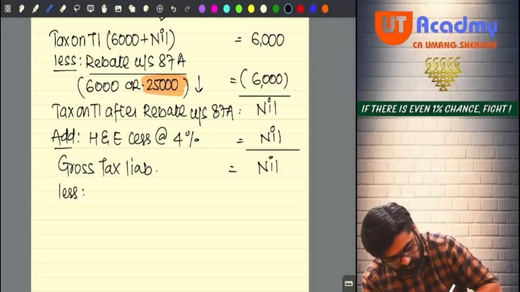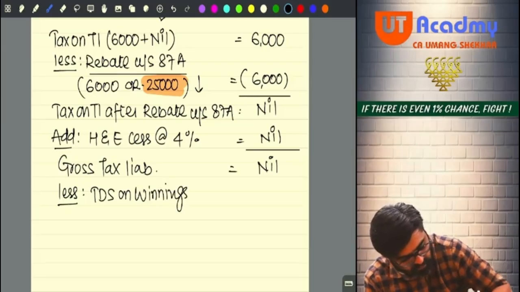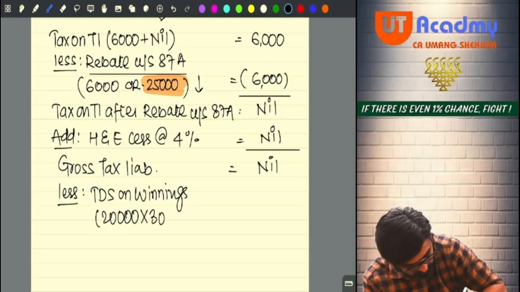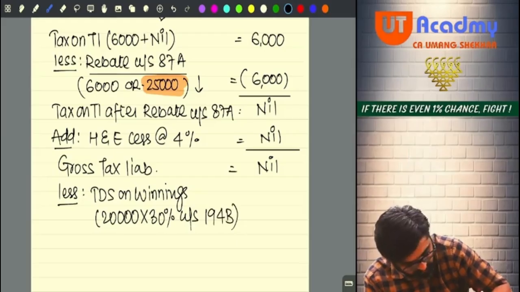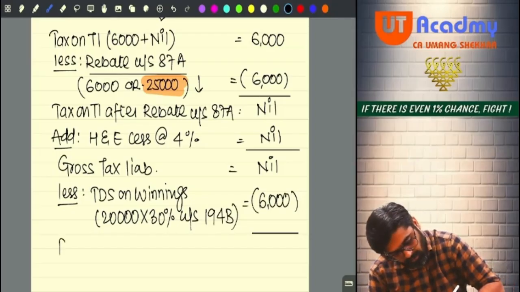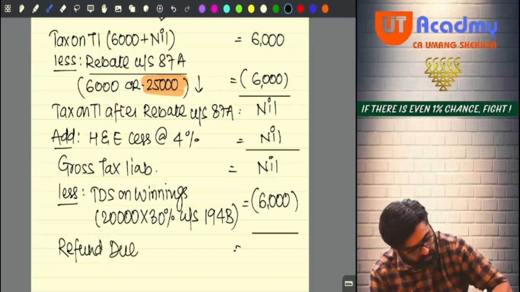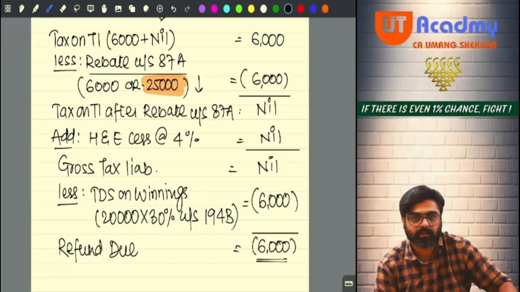Less TDS on winnings. That was 20,000 into 30%. Under section 194B, it would have been deducted. So 6,000 TDS was already deducted. That you reduce. Now you have a refund due. No tax liability. You are supposed to get the refund of 6,000.